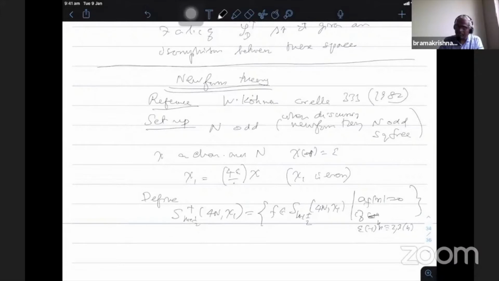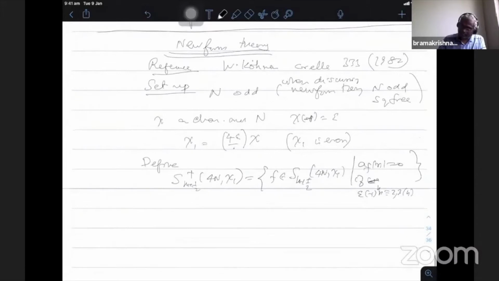If I collect all such forms in the full space of cusp forms, then he defines this to be the plus space. Again he introduces the Hecke operators in this particular one, which preserve the spaces. So he denotes T_{p^2}^+, which is the same as T_{p^2} when p does not divide N, p odd.